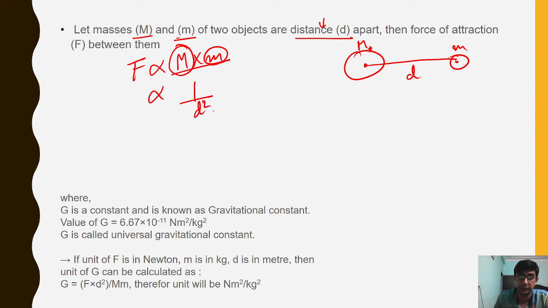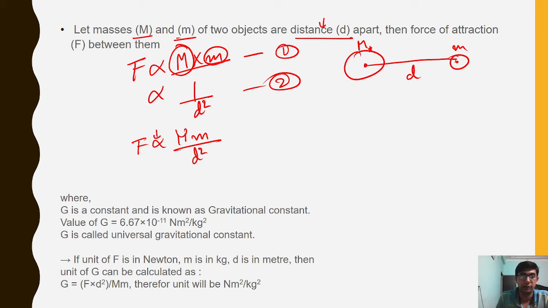If we combine these two equations, equation 1 and equation 2, this will be m1 m2 divided by d square. And if you want to convert this proportionality sign into an equal to sign, then we have to put a constant. Here we put the constant, the gravitation constant, the universal gravitational constant.